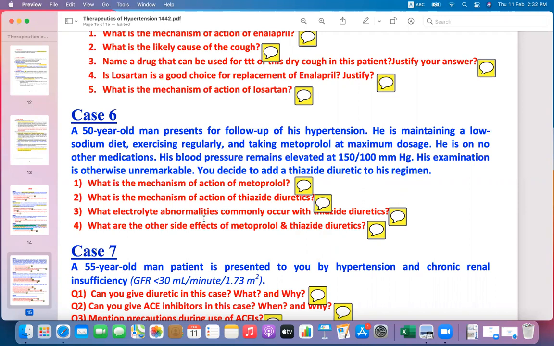What electrolyte abnormalities commonly occur with thiazide diuretics? As there is excretion of the sodium and the chloride, these electrolytes will be deficient in the patient using thiazide diuretics. What are the other side effects of metoprolol and thiazide diuretics?